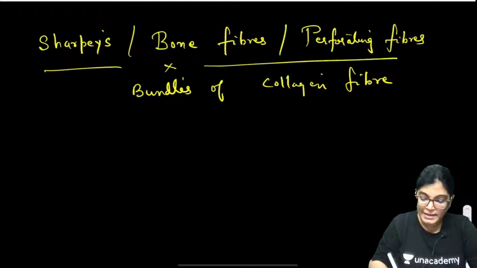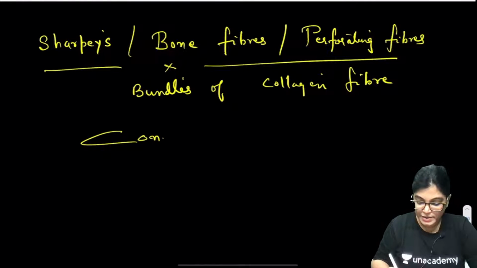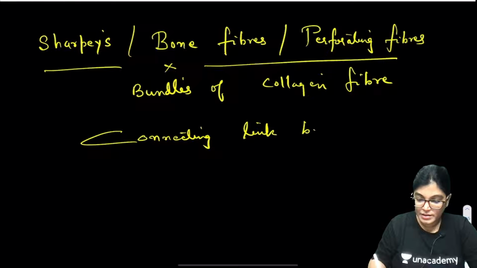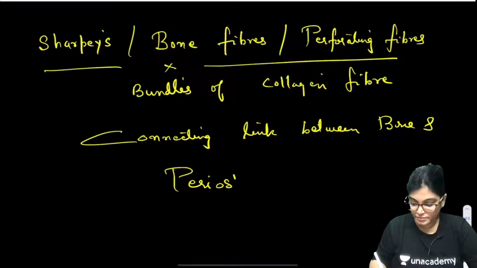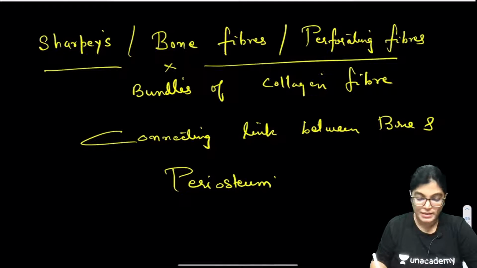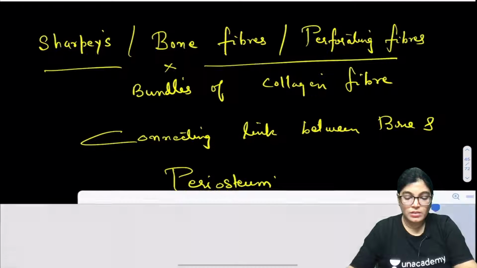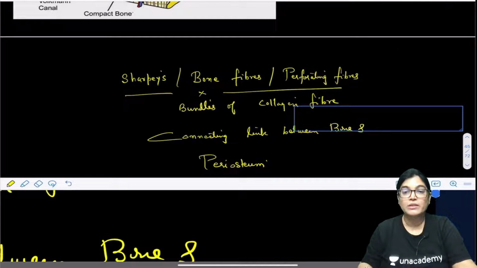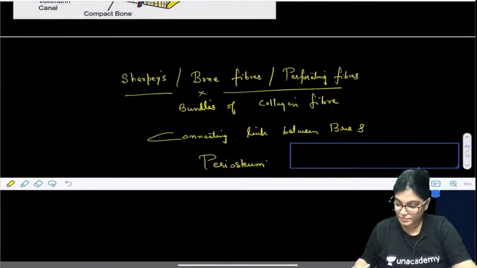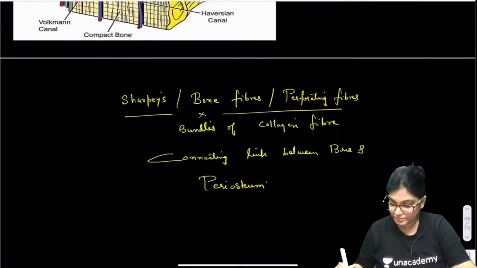It acts as a connecting link, my dear friends, between the bone and the periosteum.